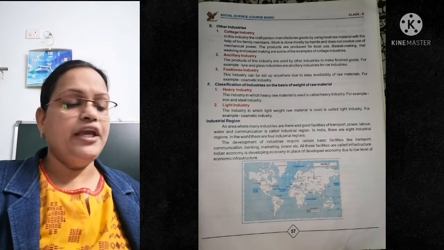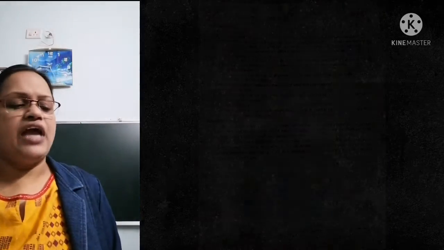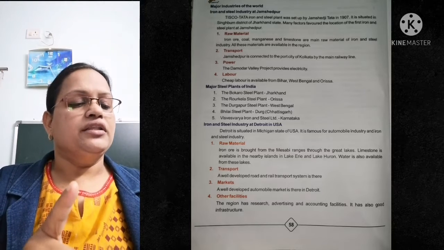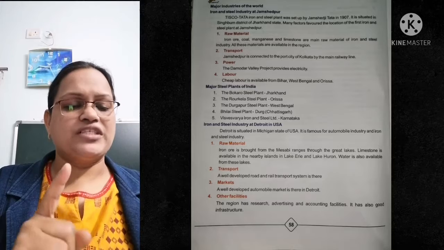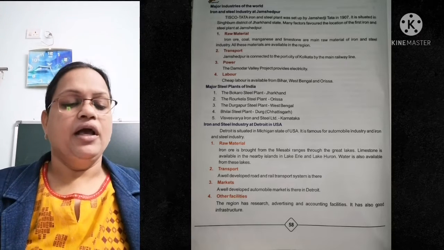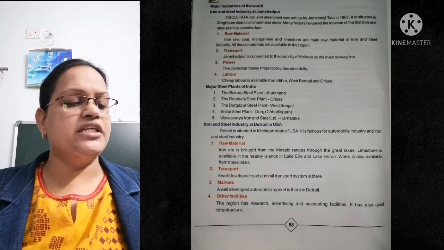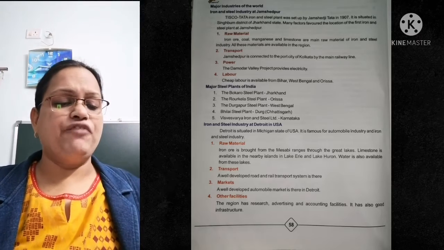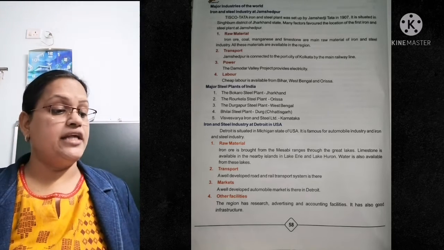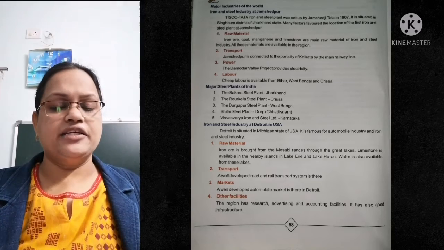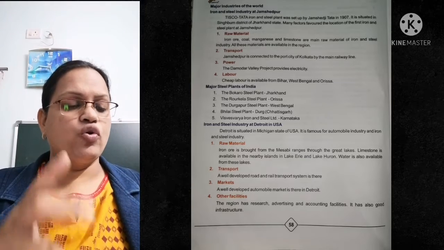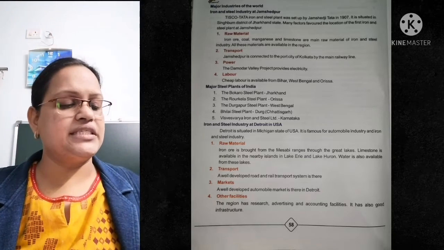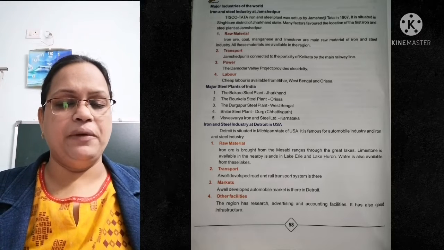Now taking your next page, page number 58, we have major industries of the world. First is what? Iron and steel industry at Jamshedpur. The Tata Iron and Steel Plant was set up by Jamshedji Tata in 1907. It is situated in Singhbhum district of Jharkhand state. Many factors favored the location of the first iron and steel plant in Jamshedpur. First, raw material: iron ore, coal, manganese and limestone. These 4 are the main raw materials of the iron and steel industry. All these materials are available in the region.